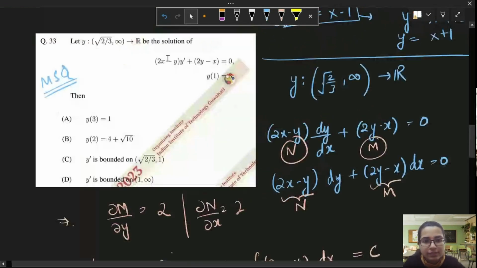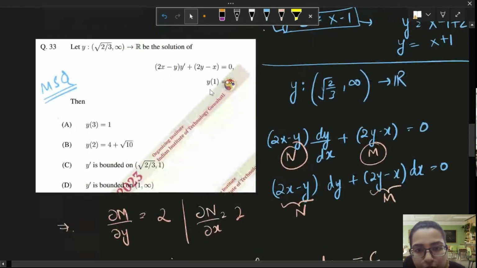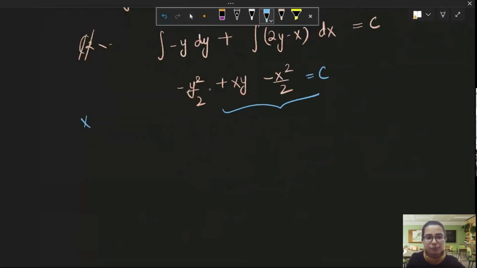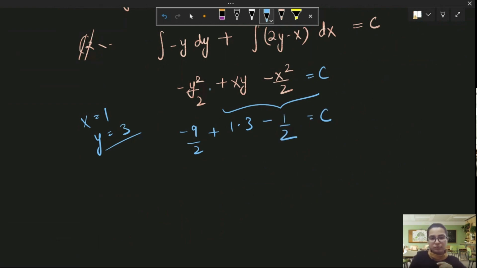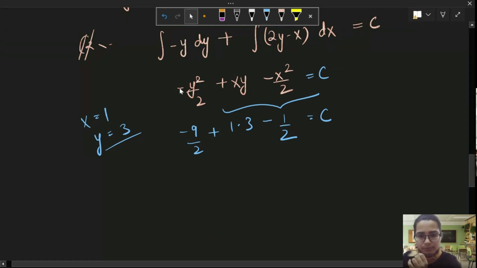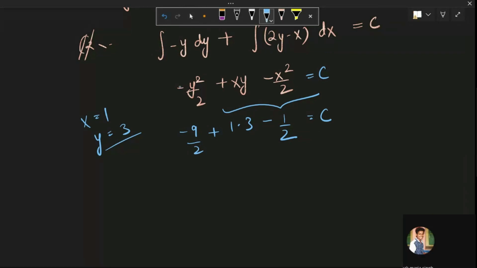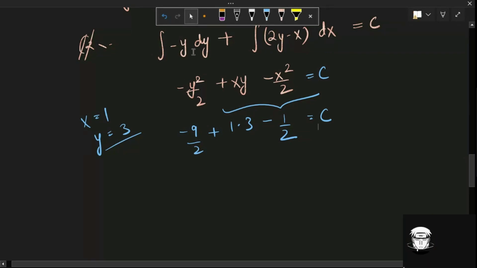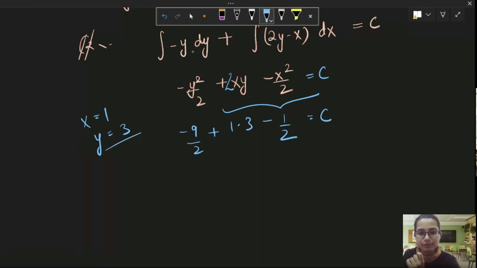Now let's see if they have given some conditions. Yes, y(1) is equal to 3. The given condition is that you put x equal to 1, and then you get y equal to 3. Let's do it. Minus 9 by 2 plus 1 into 3, and minus 1 by 2, is equal to the constant. It is 2xy, okay, that's fine. 2 times 3 is 6, minus 9 and 1, that is 10 by 2, is equal to the constant.